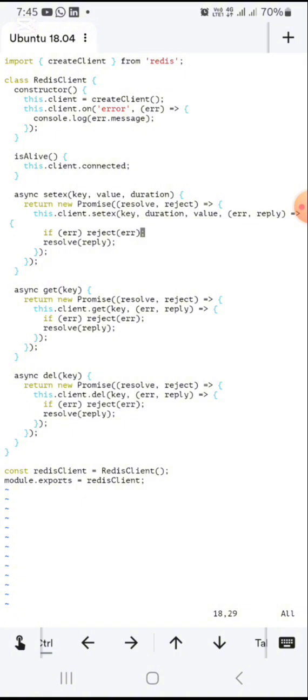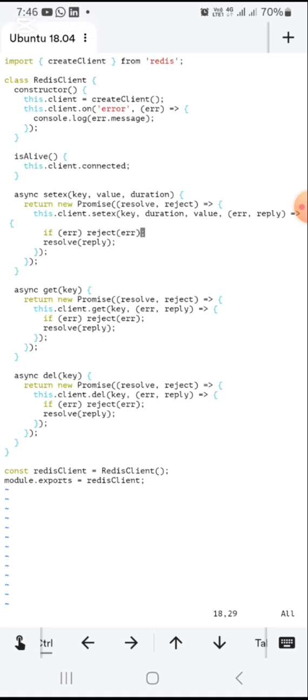If there's an error, this promise rejects with the error message. But if there's no error, it resolves with the reply. The reply in this case would be, I think, the key.